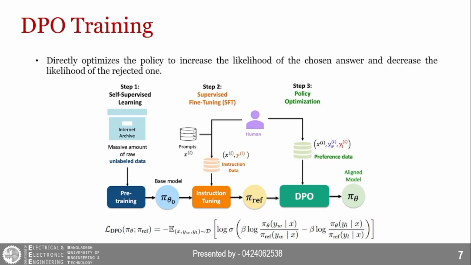In the DPO training stage, we tune the fine-tuned LLM using DPO, which directly optimizes its policy to increase the likelihood of generation of the chosen answer over the rejected one. The process has been shown in the figure.